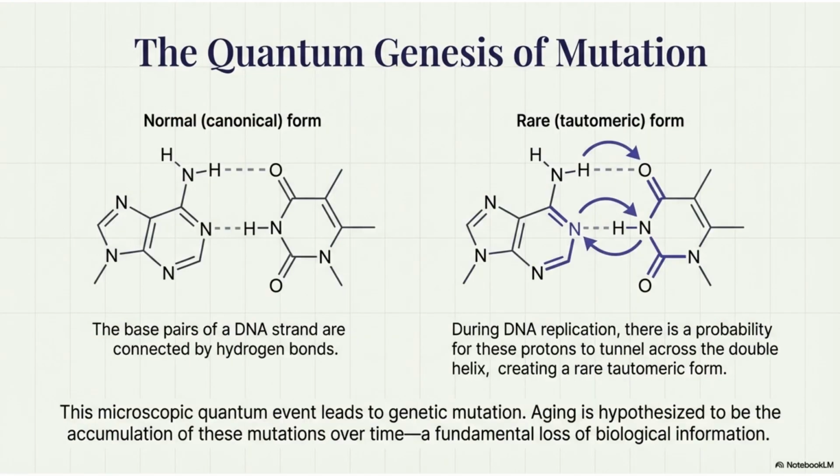Quantum tunneling can also cause genetic mutation. During DNA replication, a proton can tunnel across the double helix, creating a rare tautomeric form. This accumulation of mutations over time is hypothesized to drive biological aging.